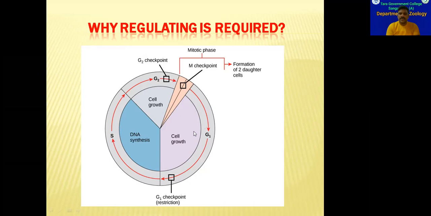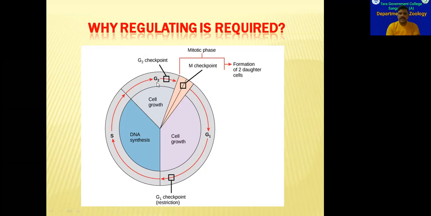So without finishing those events, what happens if cell enters into S phase? Likewise, what happens before the events that have to happen in S phase, what happens if the cell enters into G2 phase?